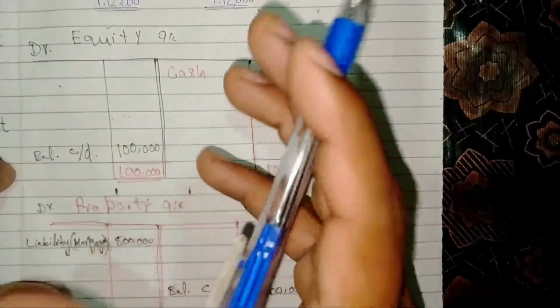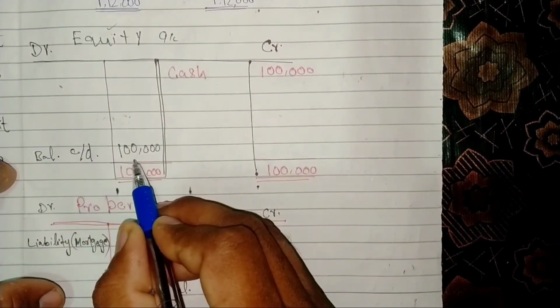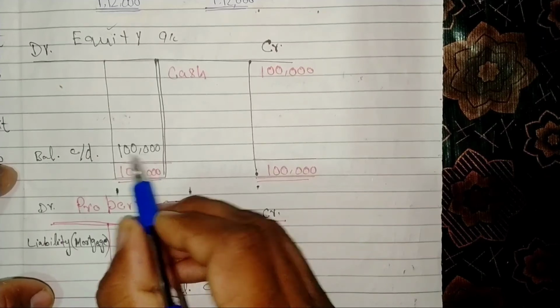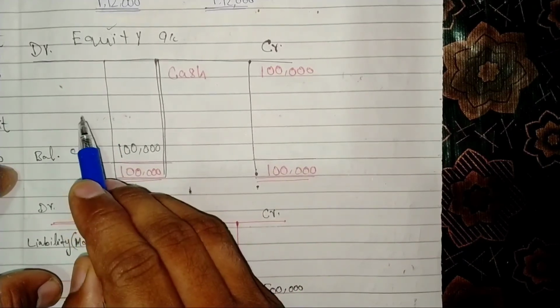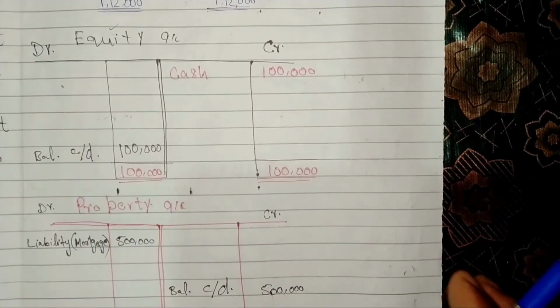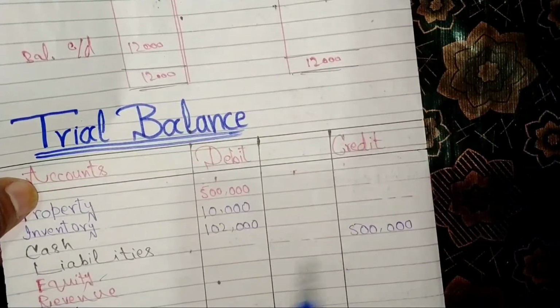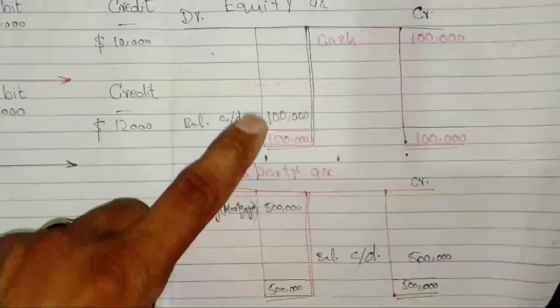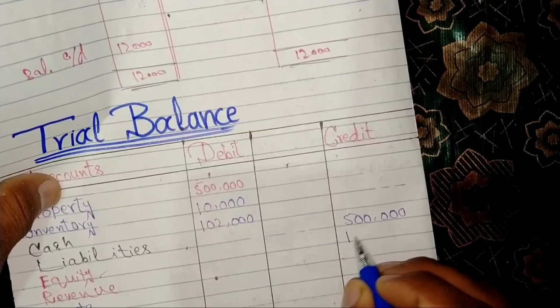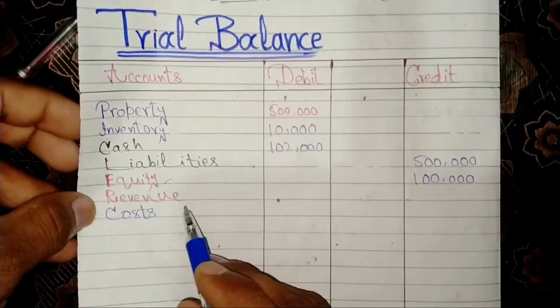The ledger of equity account is here with carry forward balance amounted $100,000 on debit side. The debit balance of ledgers will be entered on credit side of trial balance. Equity account will be credit $100,000. The next account is revenue account.